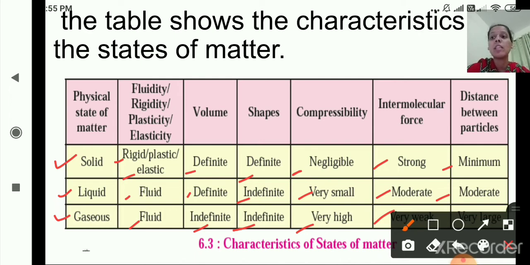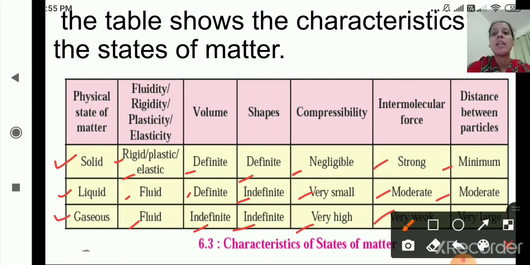Once again we will see: solids are rigid, plastic and elastic. So these characteristics, they have rigidity, plasticity and elasticity. Liquids are fluid, gases are fluid. Then solids have definite volume and definite shape. Liquids have definite volume and indefinite shape. Gases have indefinite volume and indefinite shape.